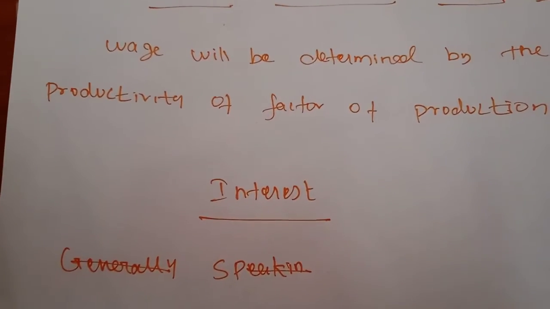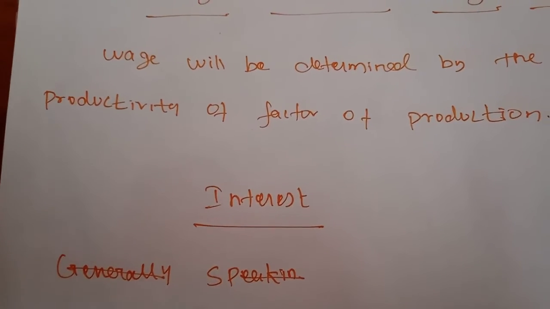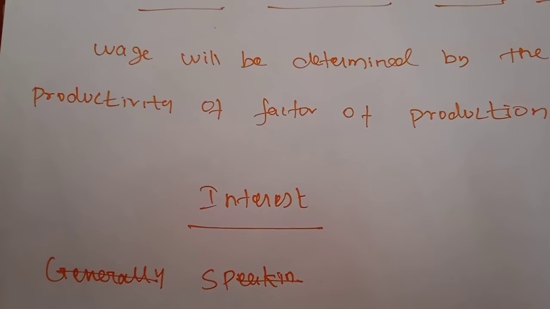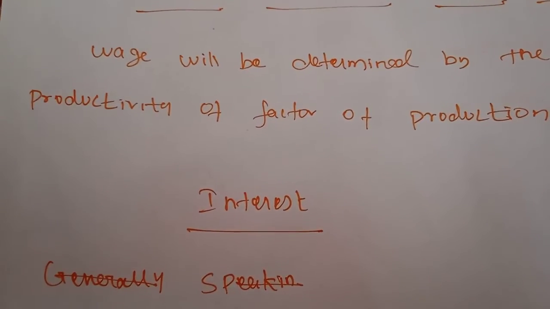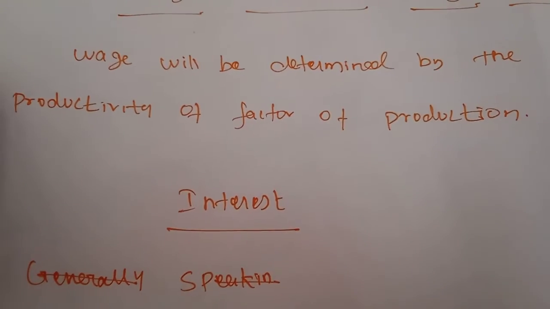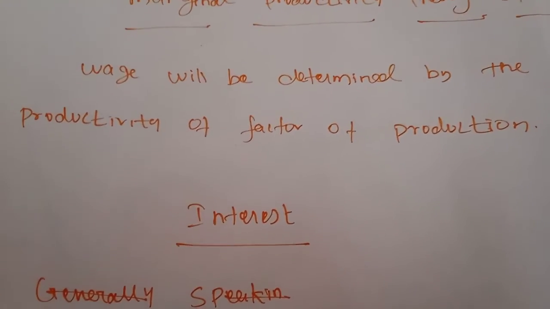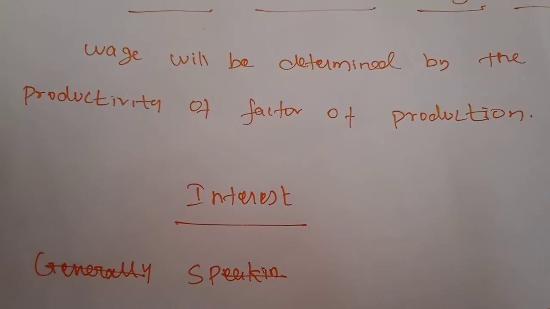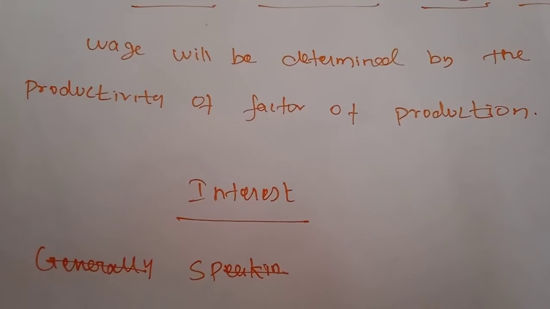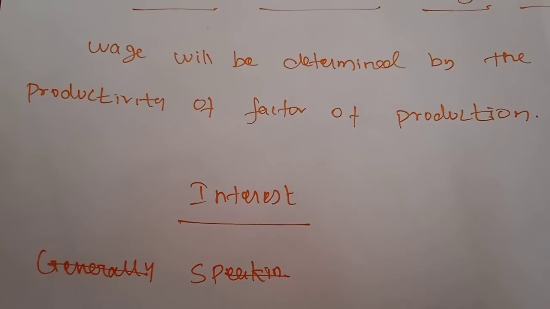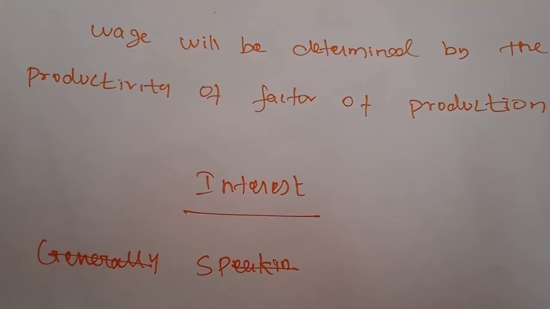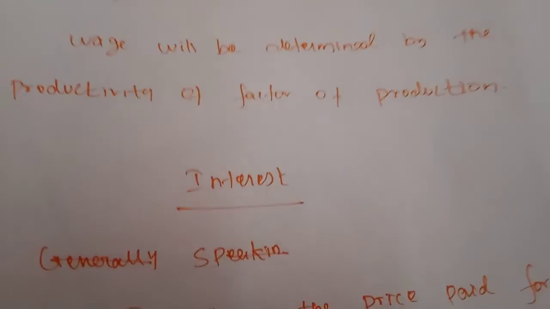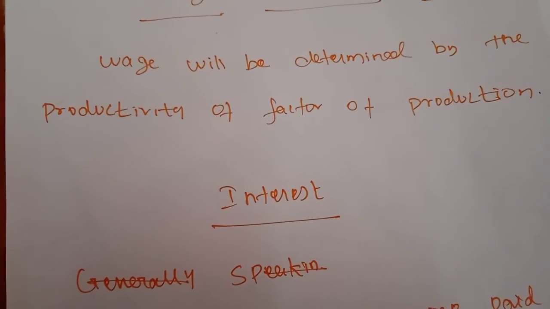Under perfect competition, the wage is paid equal to the marginal product of labor. But in the real world, where there is imperfect competition, there is exploitation of labor and the wage is less than the marginal productivity of labor. As we have already studied, by increasing labor, the producers are able to increase the total product. So on the basis of the marginal productivity of labor only, they will get the wages.